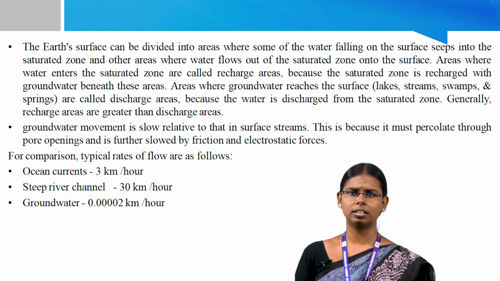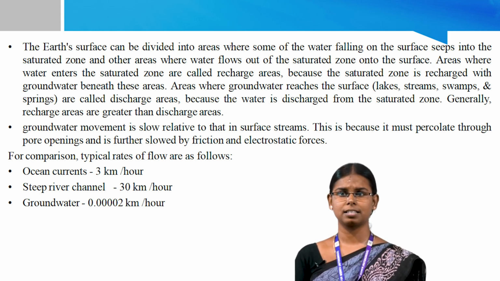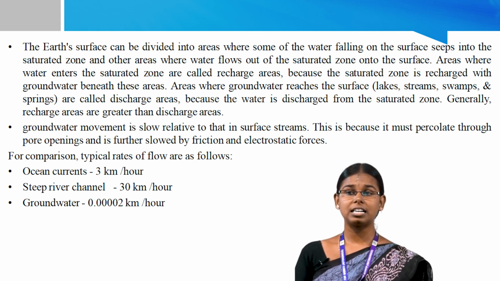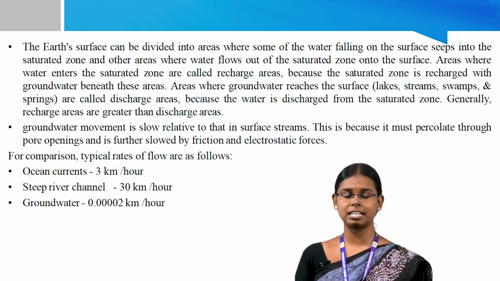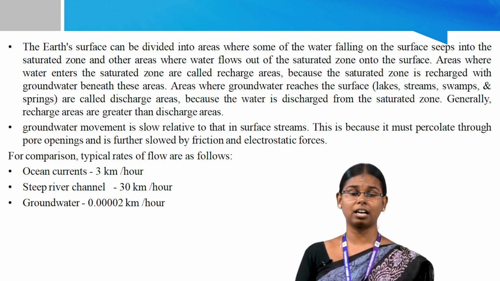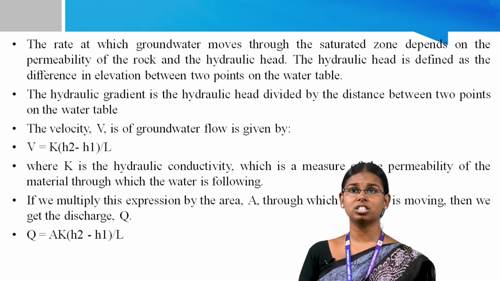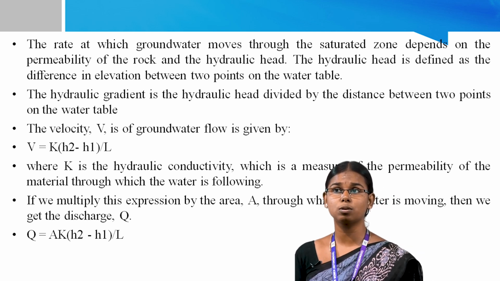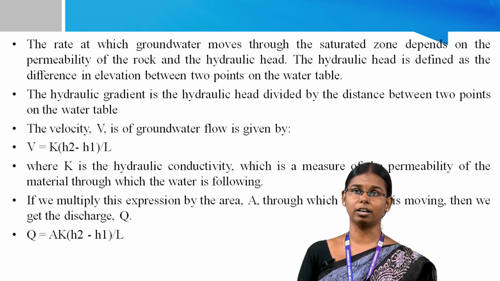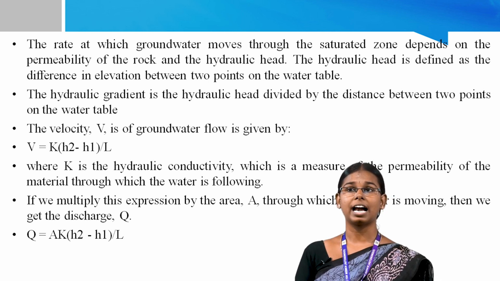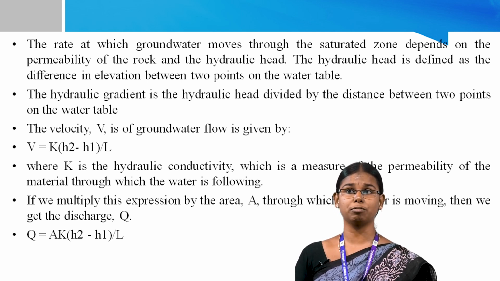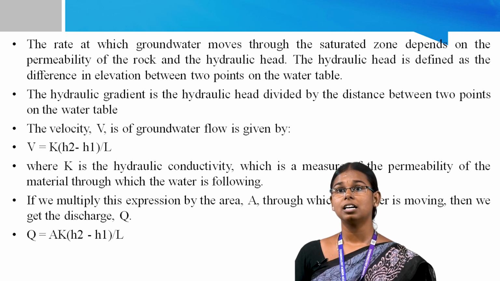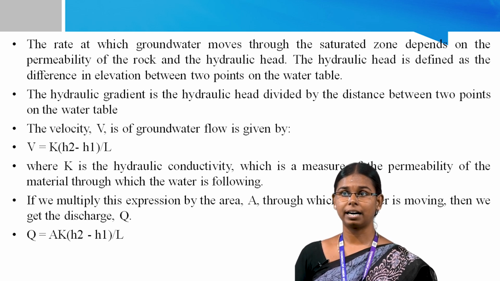Groundwater flow occurs at a variety of scales. Local shallow flow occurs over short time and distance, whereas deep long-distance flow occurs over time scales of centuries. The rate at which groundwater moves through the saturated zone depends on the permeability of the rock and the hydraulic head. The hydraulic head is defined as the difference in elevation between two points of the water table. The hydraulic gradient is the hydraulic head divided by the distance between two points on the water table.